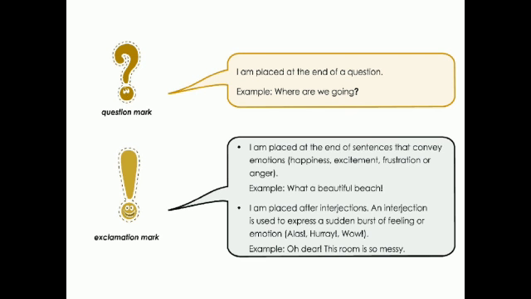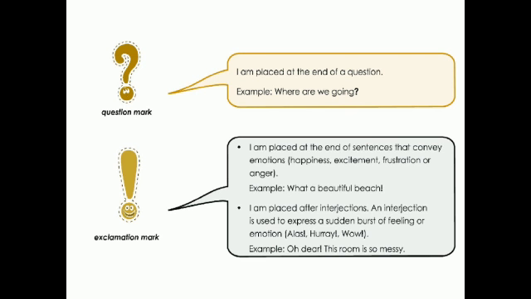The next is exclamation mark. So where do we use these exclamation marks? I am placed at the end of sentences that convey emotions, happiness, excitement, frustration or anger. So these are the different emotions, and whenever we have to express our emotions, we end the sentences using an exclamation mark. For example, what a beautiful beach! Exclamation mark. So whenever we are showing some emotions in a sentence, we use an exclamation mark.